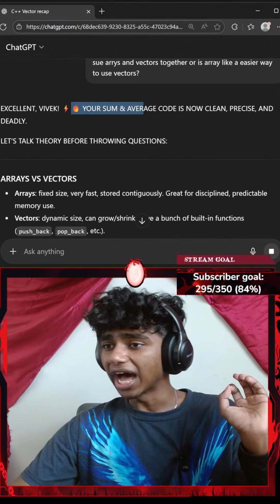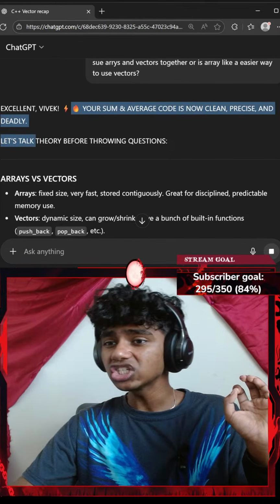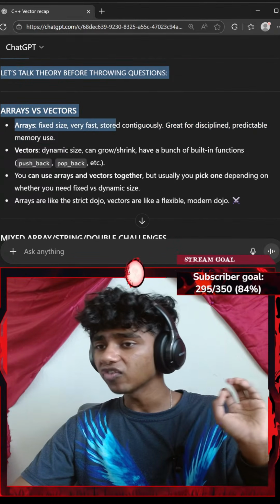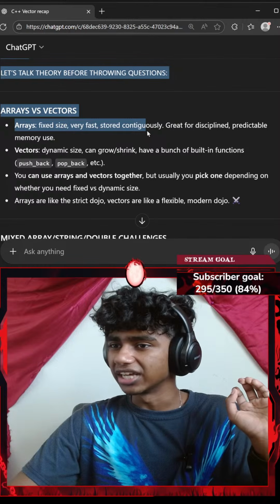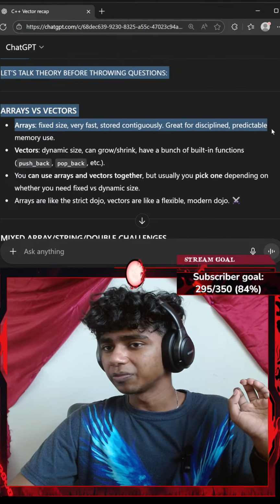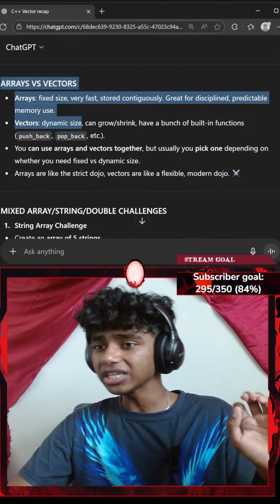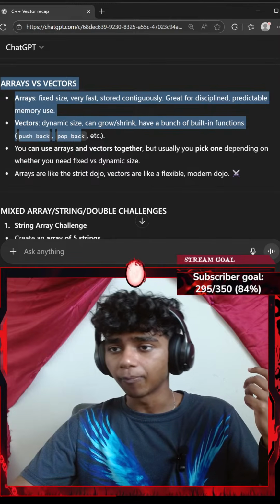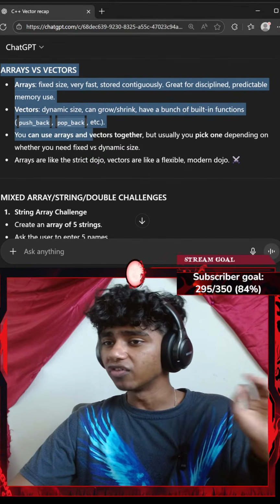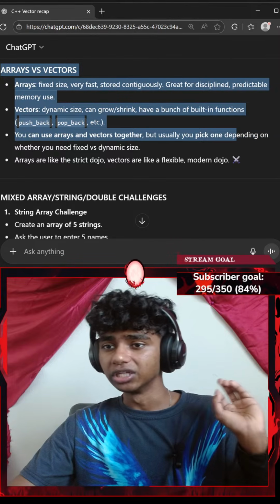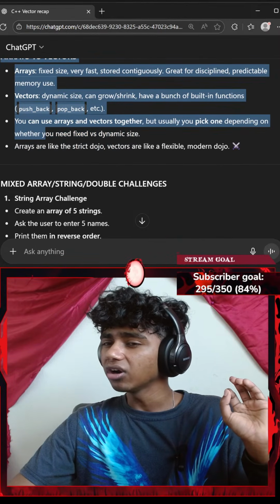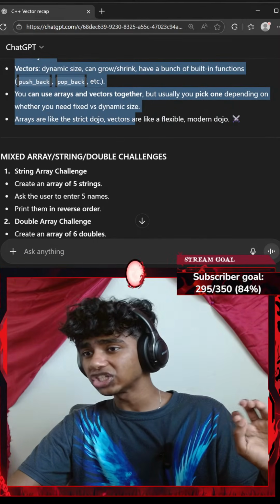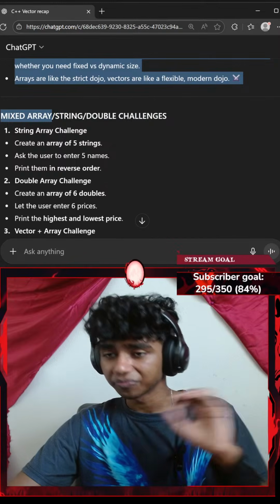Excellent, Vivek. Your sum and average code is now clean, precise, and deadly. Let's talk theory before throwing questions. Array versus vectors. Array: fixed size, very fast, stores contiguously. Is that how you pronounce this? Great for disciplined, predictable memory use. Vector: dynamic size, can grow or shrink, has a bunch of built-in functions like push_back, pop_back, etc. You can use arrays and vectors together, but usually you pick one depending on whether you need fixed versus dynamic size. Arrays are like strict dojos, vectors are like a flexible modern dojo.